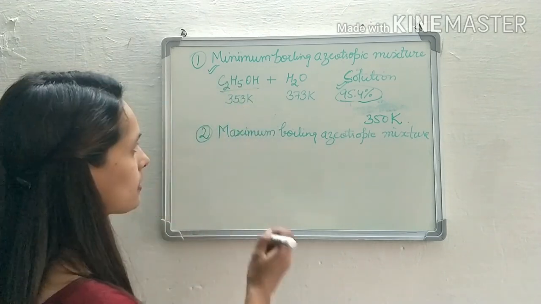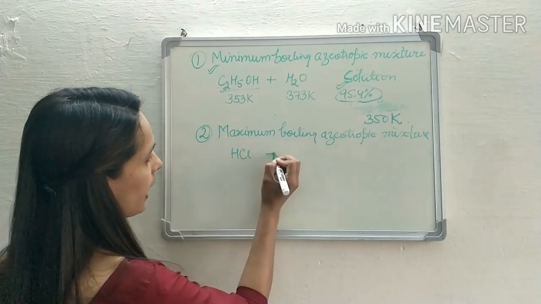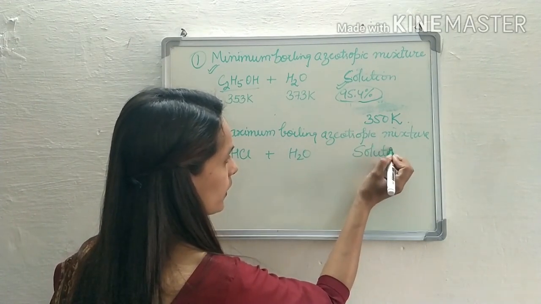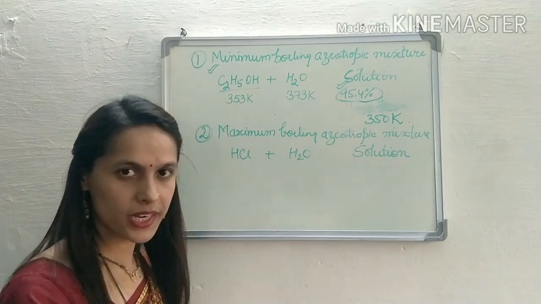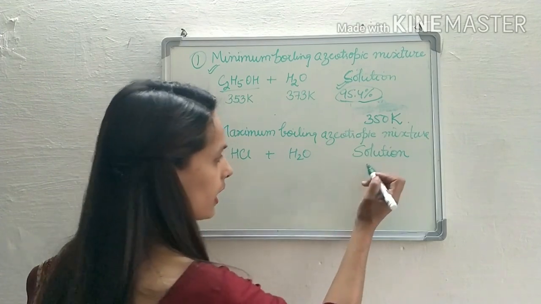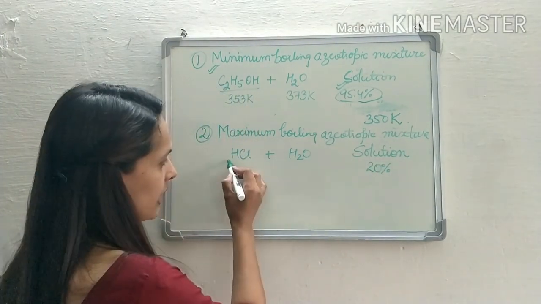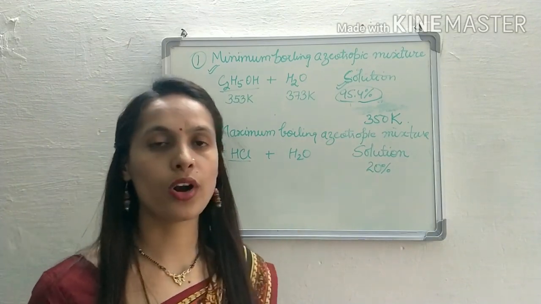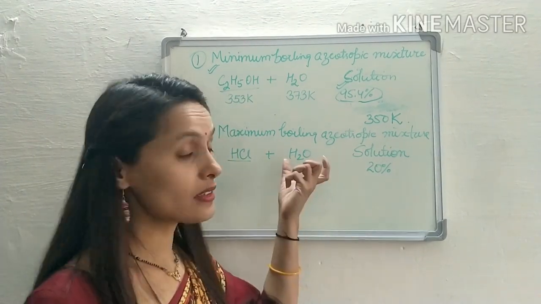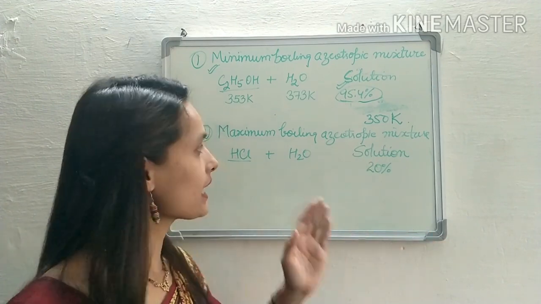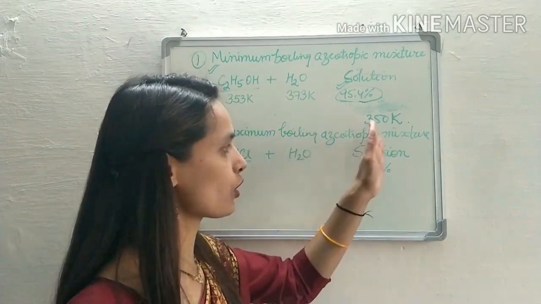So let us take an example of HCl and water. When we concentrate a diluted solution of HCl to 20%, meaning HCl is 20% and water is 80%, at that particular composition I get the maximum boiling azeotropic mixture.